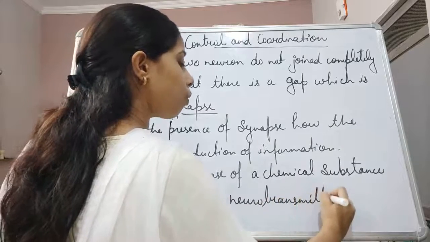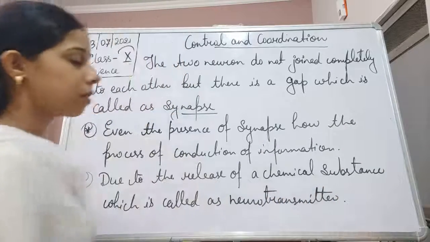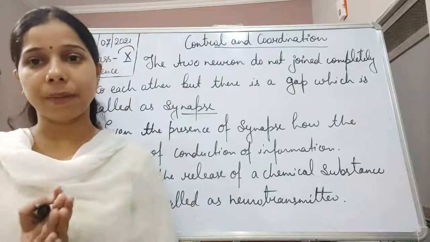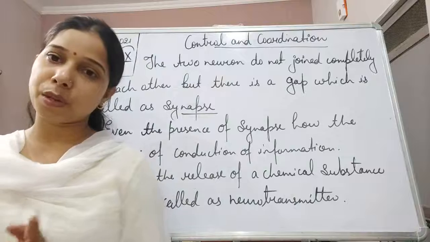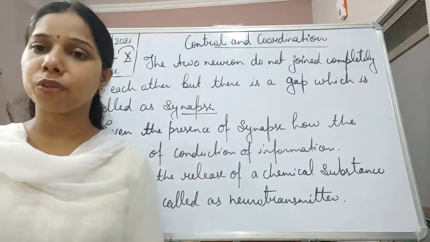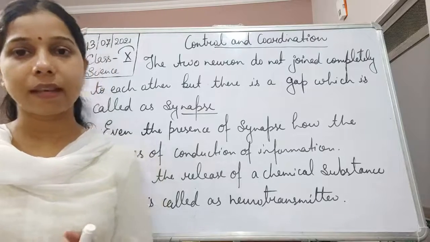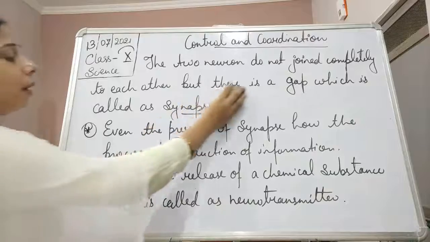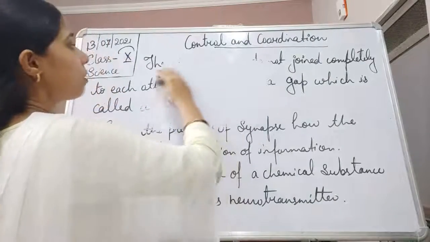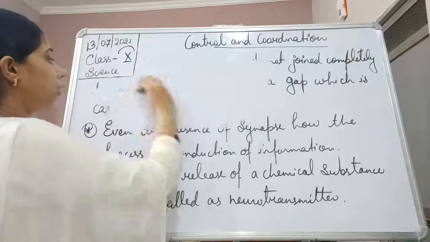So it is because of the presence of this neurotransmitter that the gap gets filled, that will help in taking the information from one neuron to the other neuron, students. Okay, now let us try to understand it with the help of two nerve cells. Suppose nerve cell A is there and B. So how does the information cross from one neuron to the other neuron?